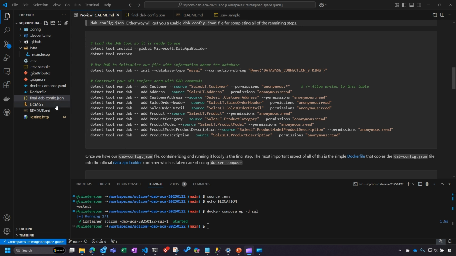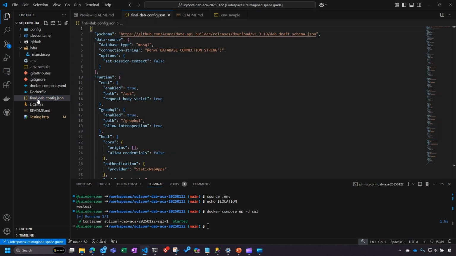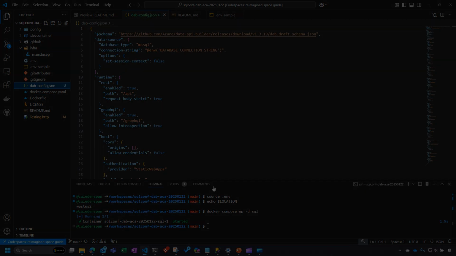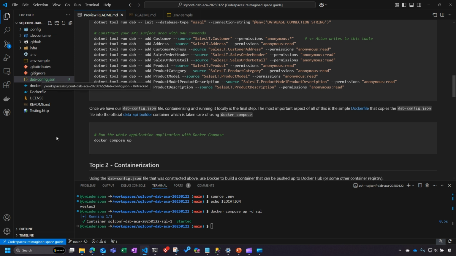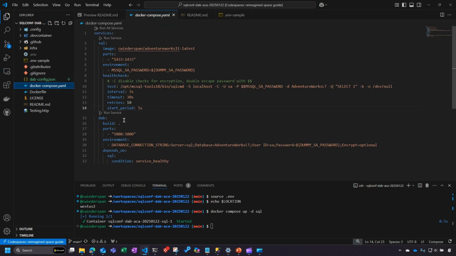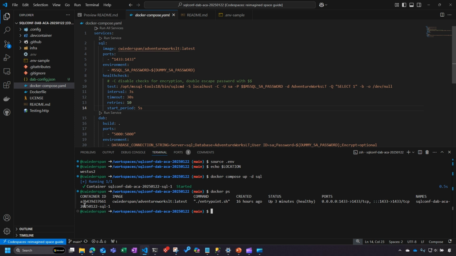So for the sake of time, I'm just going to rename this file here and get that final out of there. And then we can use this file moving forward. All right. Now that we have that file, let's go ahead and run the rest of our application. So you remember our Docker compose file. I've already got this container running just to show you that. If I do a docker ps, I can see that I'm running that AdventureWorks Docker file.